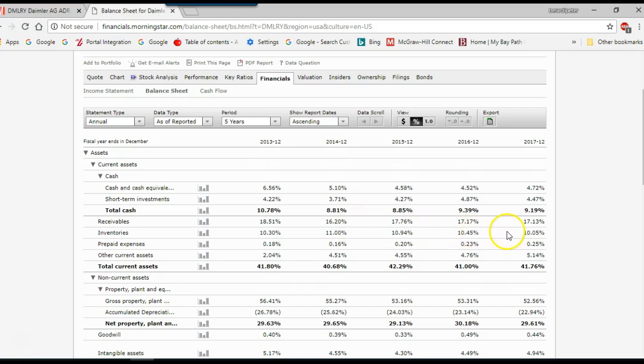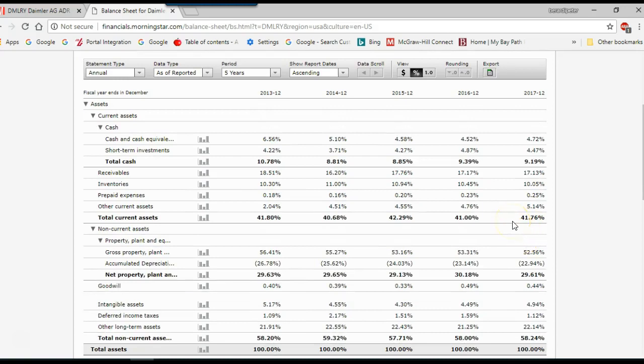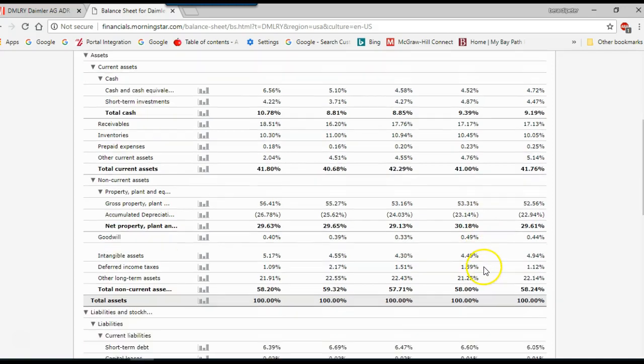Inventories at around 10. So there's a lot of consistency there. What you want to look for is any major anomalies going on. And then that might be stated in the annual report. You want to go to the annual report and read and see if you can get some answers through that.